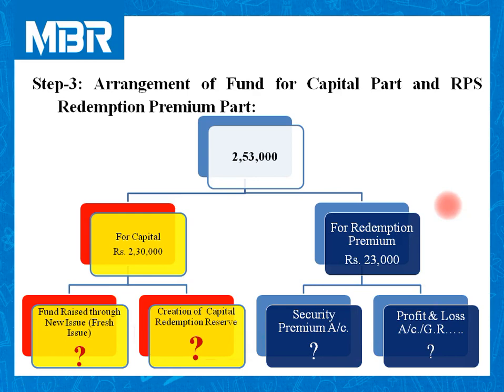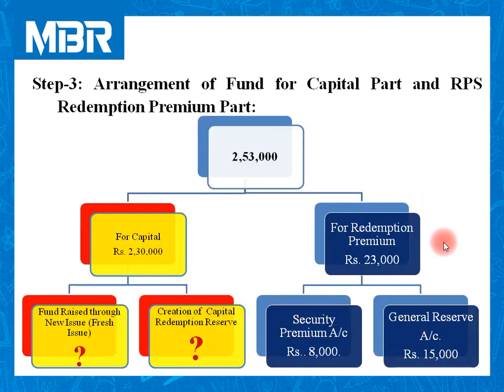This is most important and turning point of this problem. So concentrate on this problem very properly. Once you calculate everything, again our answer will be on track. Now just refer. First we need to adjust RPS redemption premium. Amount of RPS redemption premium is rupees 23,000.